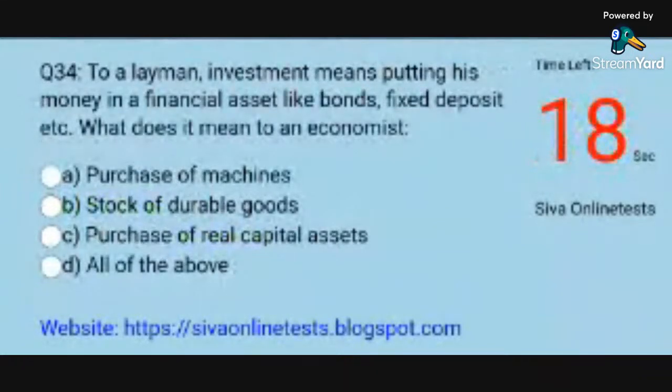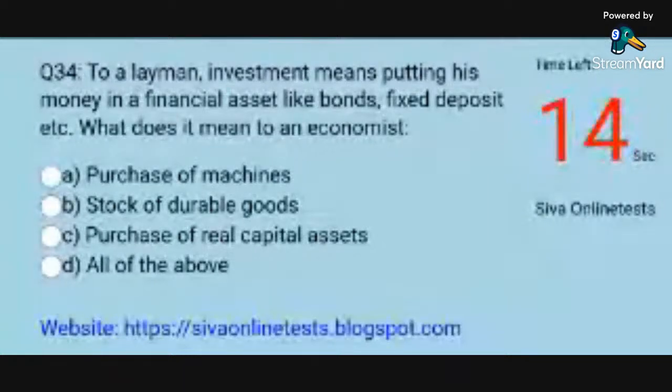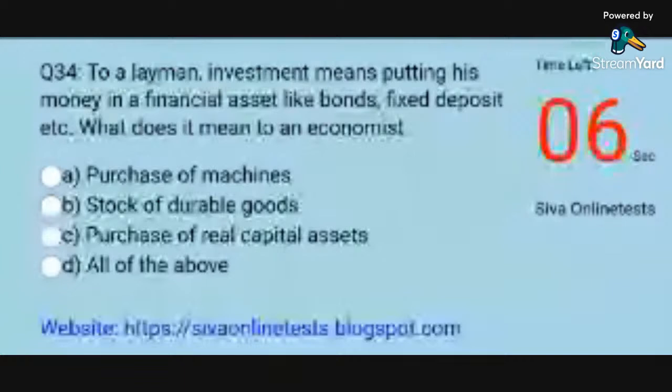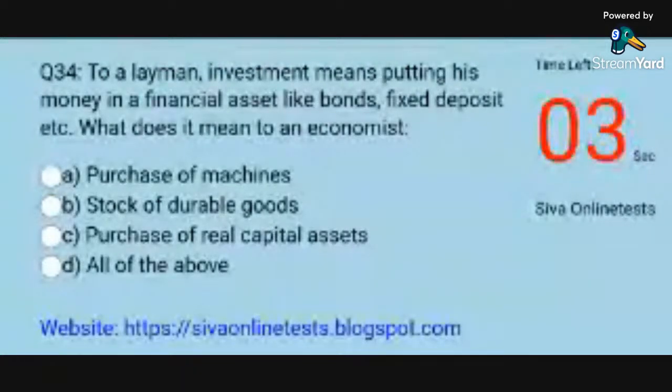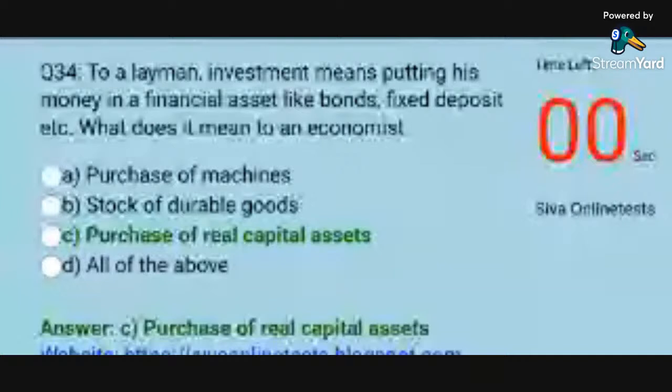Question 34. To a layman, investment means putting his money in a financial asset like bonds, fixed deposit etc. What does it mean to an economist? Options. A. Purchase of machines. B. Stock of durable goods. C. Purchase of real capital assets. D. All of the above. Answer. C. Purchase of real capital assets.